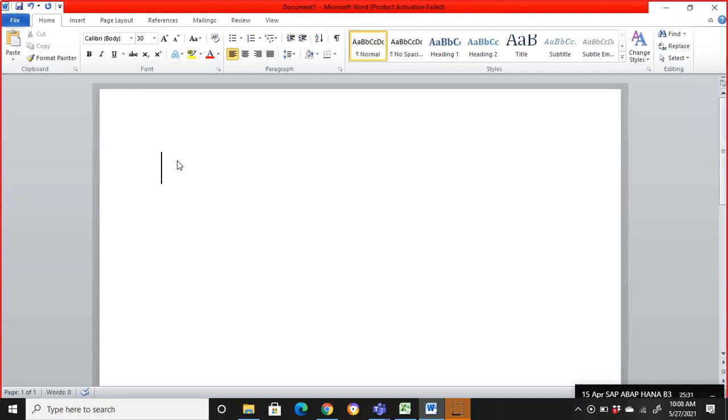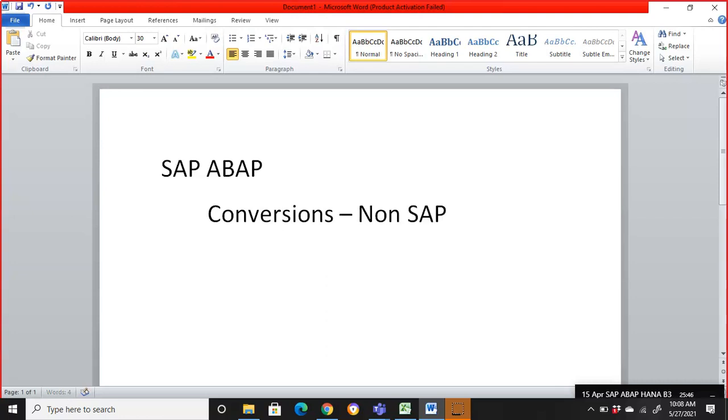Okay, let's start now. In SAP ABAP, we have a concept called conversions. What is conversions? Conversions is a concept in which we get the data from non-SAP systems to SAP systems. Non-SAP to SAP. In some rare cases, we might also have to bring the data from SAP to SAP. So let's understand some scenario here.